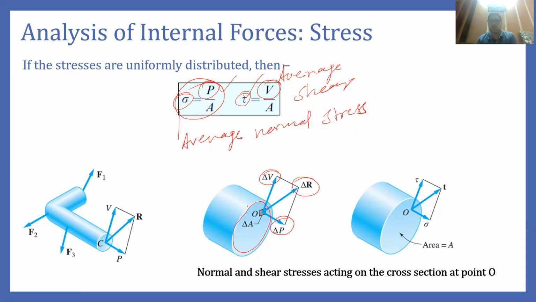So ultimately what we do is we find the average normal stress, in which we assume that the stress distribution is uniform. This formula P by A is very important, and it is generally used in various formulas to design the member.